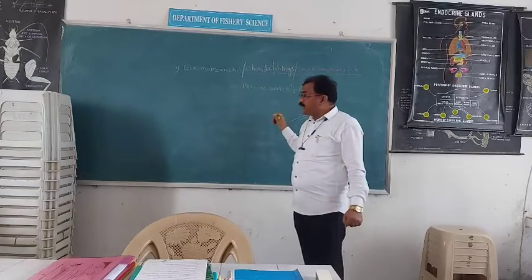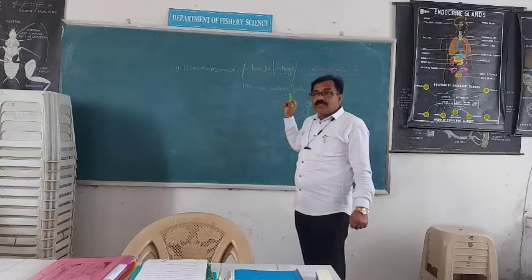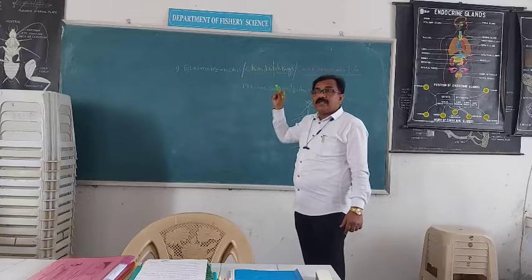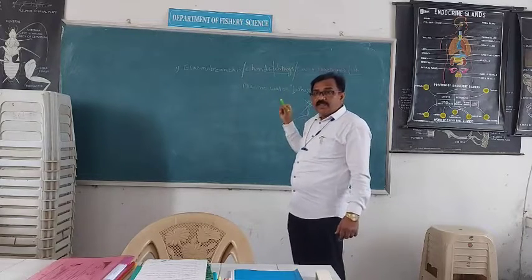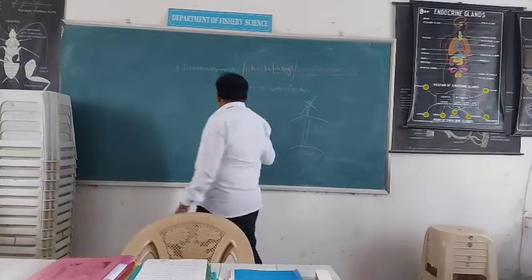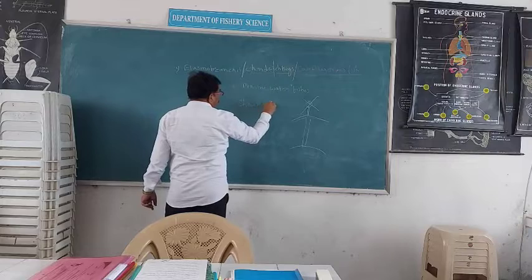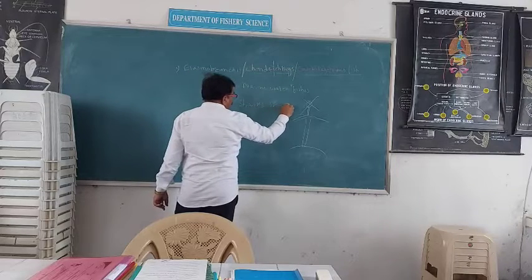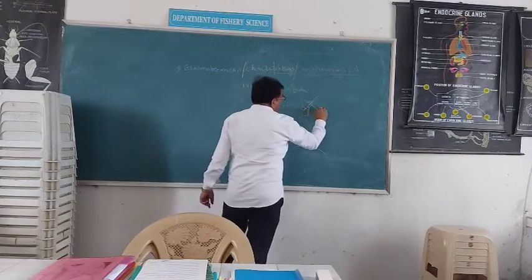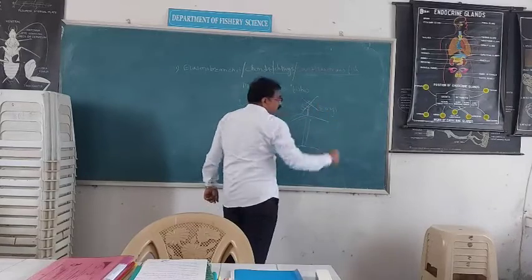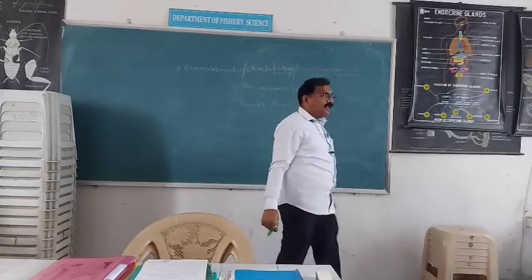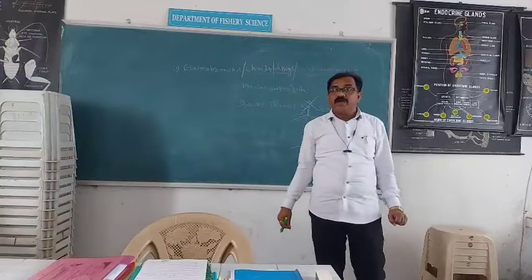Examples of these fishes are the shark, skates and rays. These are the examples of the class Elasmobranchia.